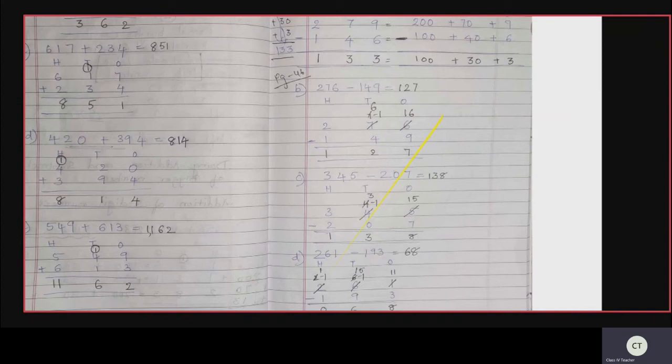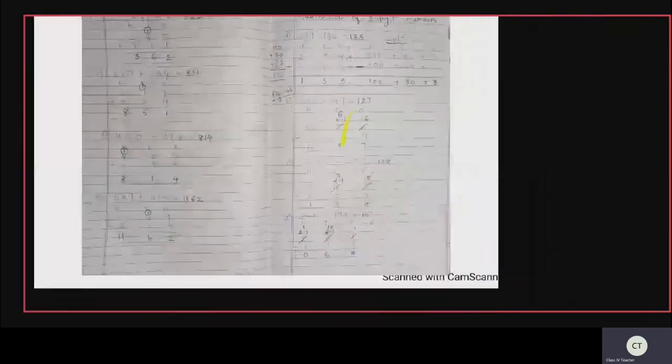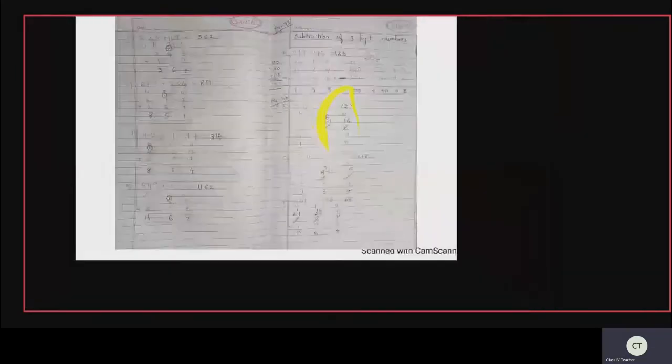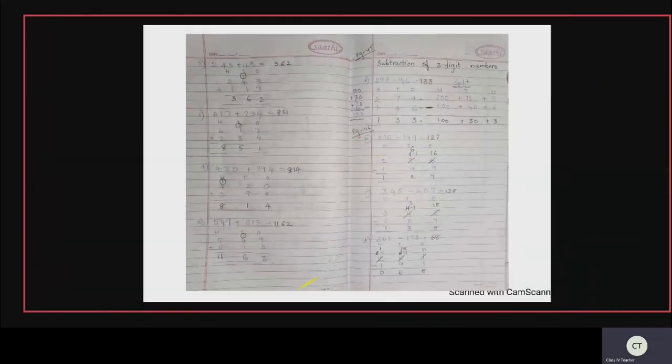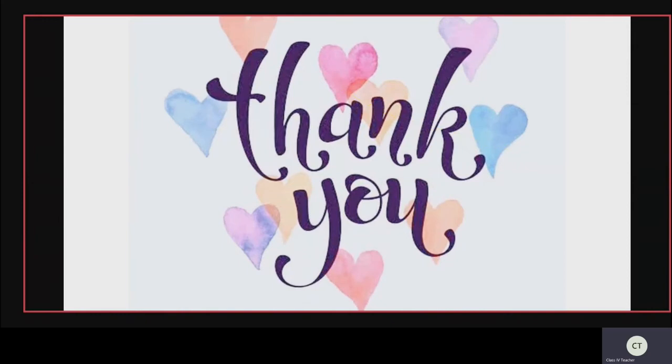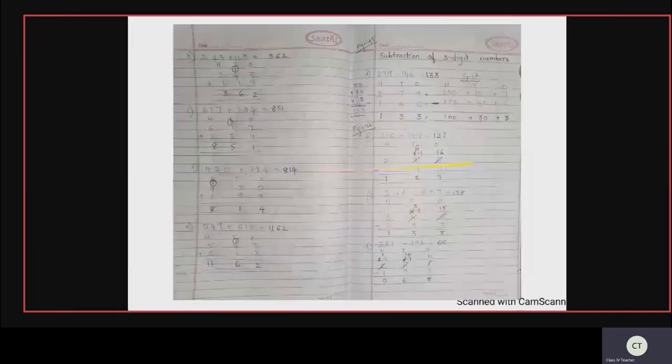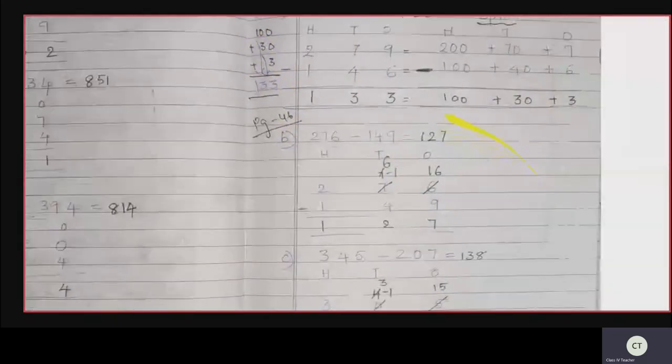Whenever you borrow from any of the places, let it be tens or hundreds, wherever you borrow, the moment you cut this and make it 16, the beside number you cut it and make that minus 1. Yes, because we have borrowed 1 from that side. Then we got the bigger number, so that from the big number we can subtract the small number. Yes or no? From the big number we can subtract the small number.